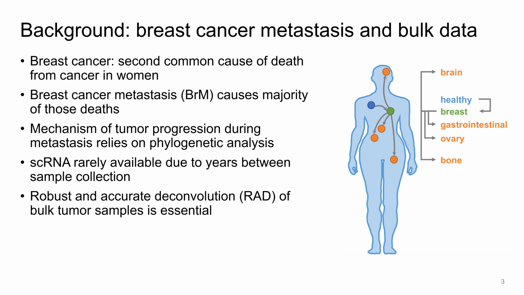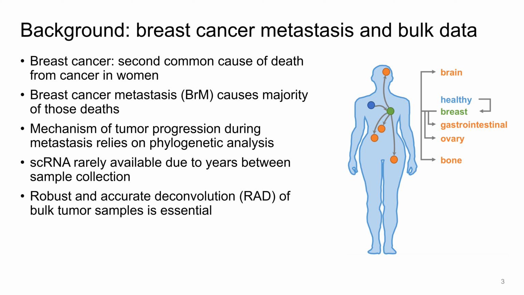Breast cancer is the second most common cause of death from cancer in women. Among all the cases of breast cancer, metastasis causes the majority of these deaths. The metastatic sites can be brain, gastrointestinal, ovary, or bone for breast cancer. Once metastasis happens, there are usually only limited viable treatment options. Therefore, the early detection of breast cancer metastasis is critical.